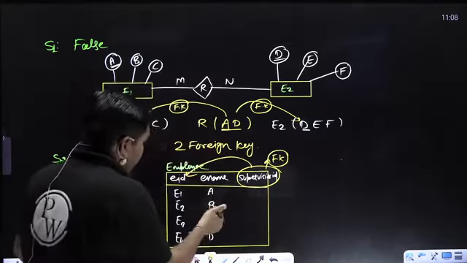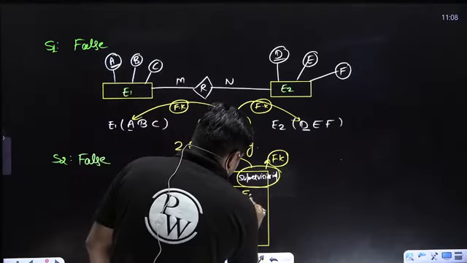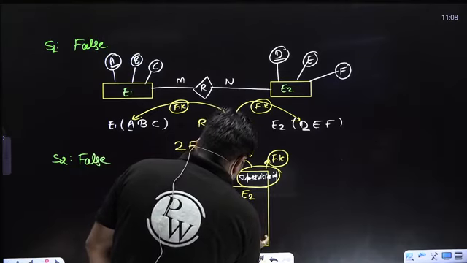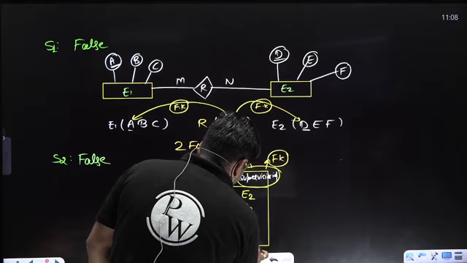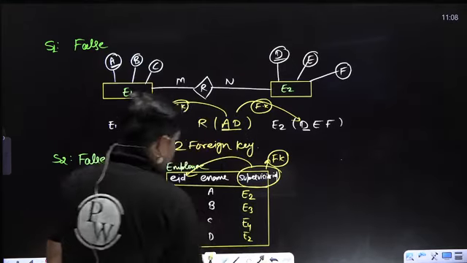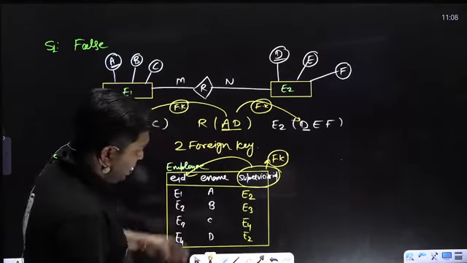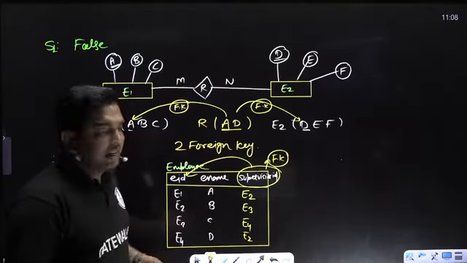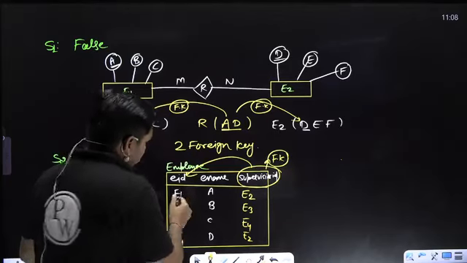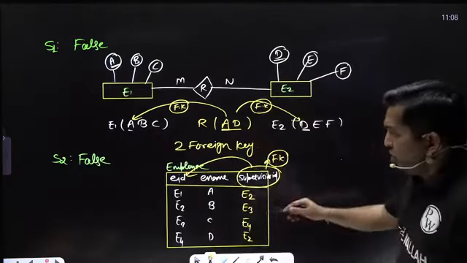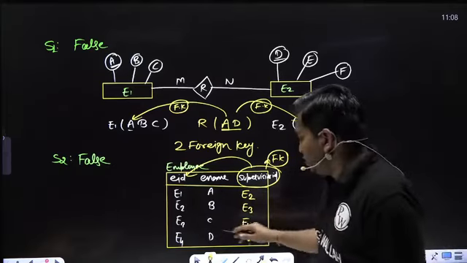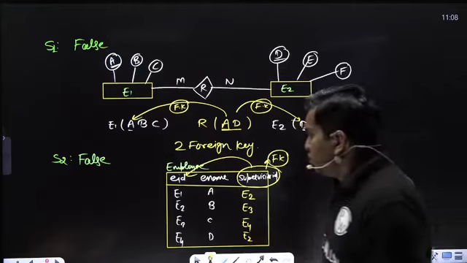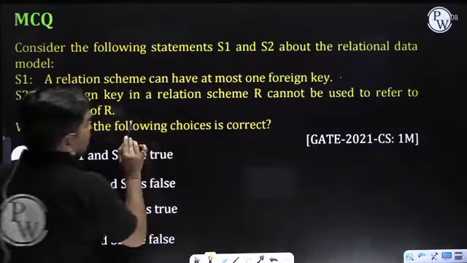I can write here E2, let's suppose E3, E4, E2. Clear, my dear? Are you getting my point? I can write any value here, but it refers to the primary key. Like employee E1 has supervisor E2, E2 has supervisor E3, E3 has supervisor E4, and E4 has supervisor E2, my dear. Clear? So it is referring, but what is mentioned here?